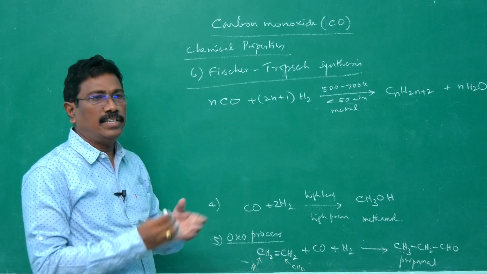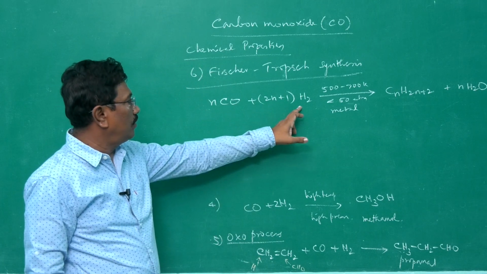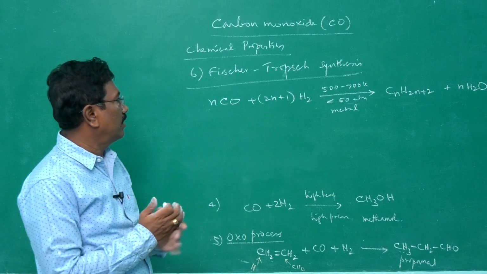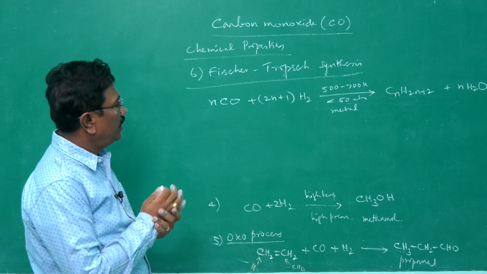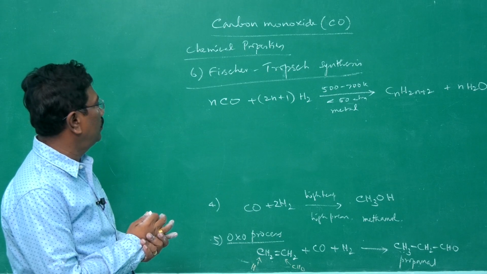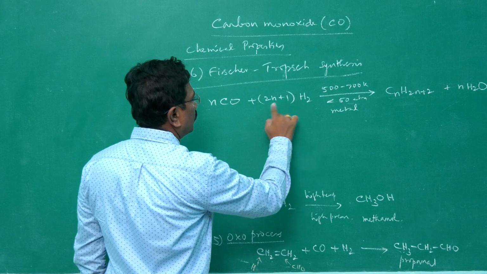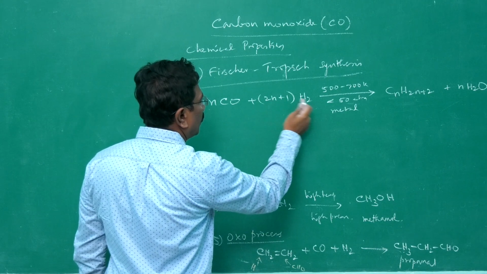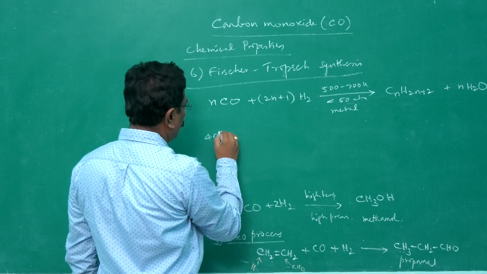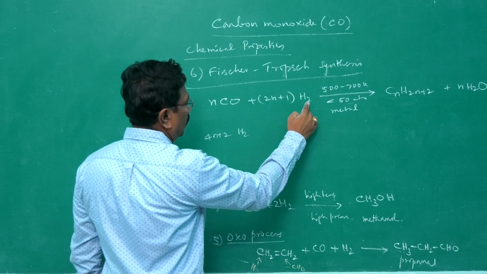When carbon monoxide is made to react with hydrogen, we get alkane and water. Whether the equation is balanced, you just imagine. Here n molecules, here 2n plus 1 hydrogen. 2n plus 1 hydrogen means, if it is multiplied, it becomes 4n plus 2 hydrogen.